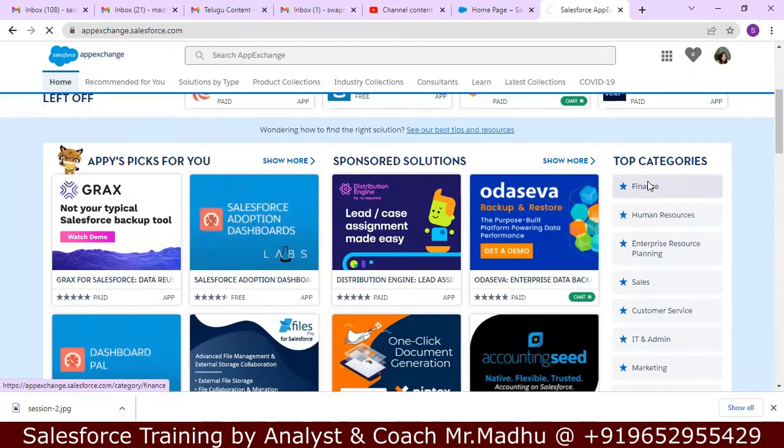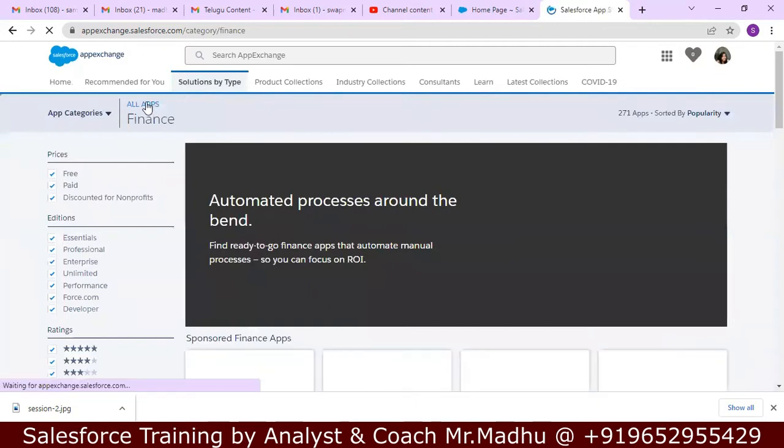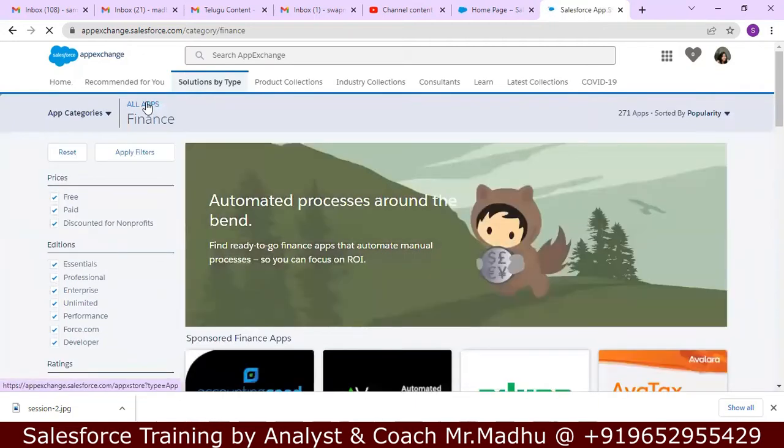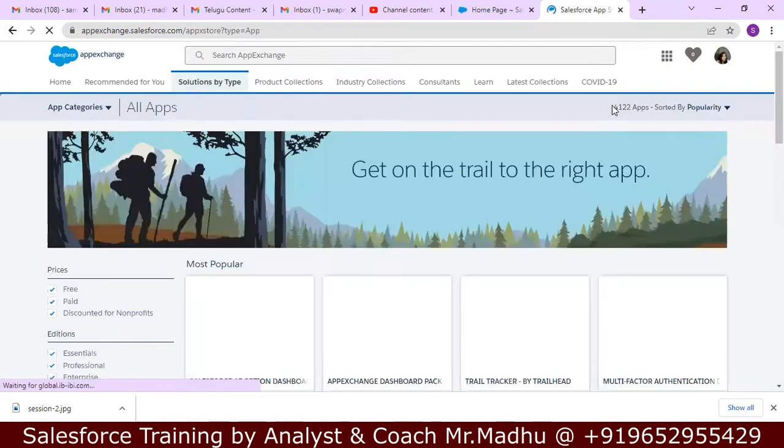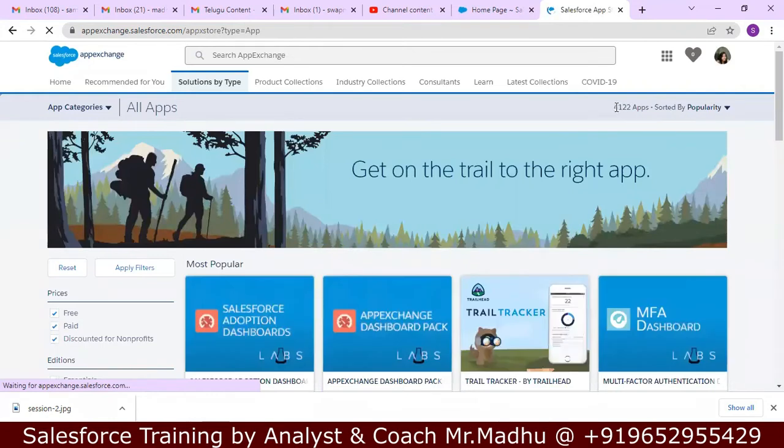Why? Because we can install and test by ourselves, but Salesforce won't approve all the applications. It has to pass through some tests. That's why even there are 10 million apps installed by our different organizations and developers, only Salesforce made available 4,122 applications.